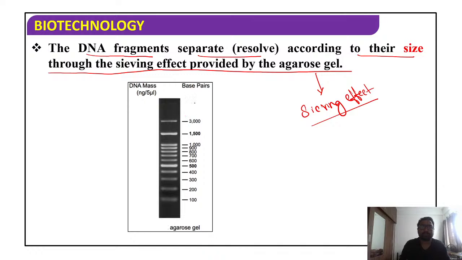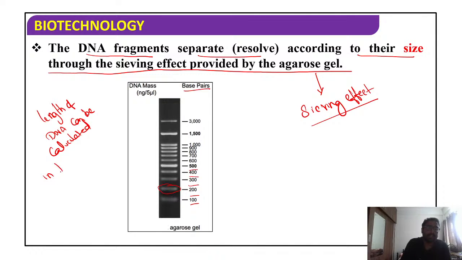Students, here you can see on the screen base pairs. You see 100 base pairs, 200, 300, 400, 500. It is the number of base pairs. Suppose you get a band here, then you can easily get to know the size of the band, how many base pairs it is. You know this, 200 base pairs. As you know, the length of DNA can be calculated in terms of what, students? Base pairs.